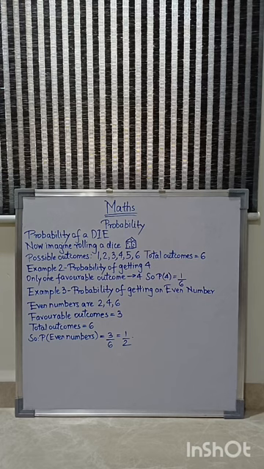Now example 3, probability of getting an even number. Even numbers on a dice are 2, 4, 6. So favorable outcomes are 3, total outcomes is 6. Again with the formula, probability of getting an even number equals 3, the favorable outcomes, upon total number of outcomes, that is 6, which gives us 1 by 2. So this is the example with a rolling dice.